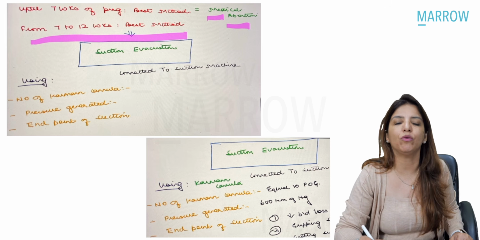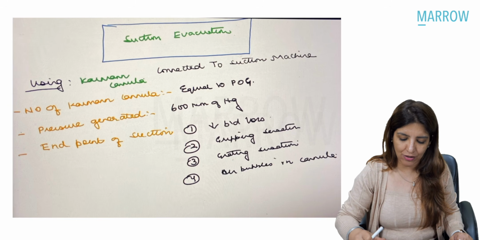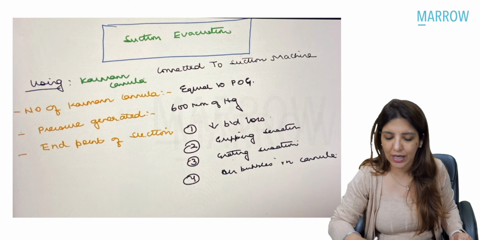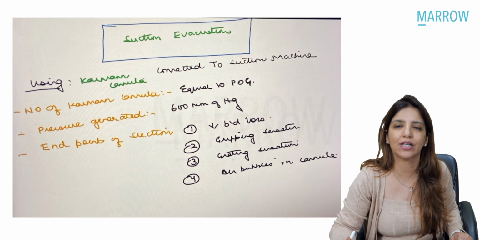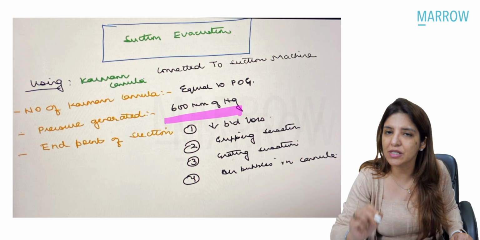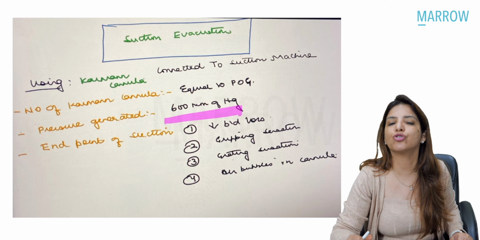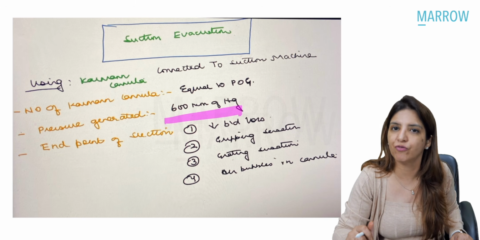Between 7 to 12 weeks, the best method is suction evacuation, where a Carman's cannula will be connected to suction machine, and the pressure which is going to be generated in the suction machine is 600 millimeters of mercury, and the Carman's cannula which you are going to pick up should correspond, the number on the Carman's cannula should correspond to the period of gestation.